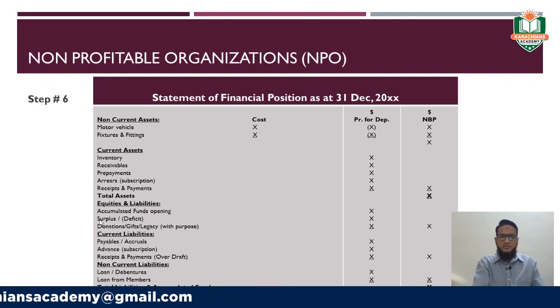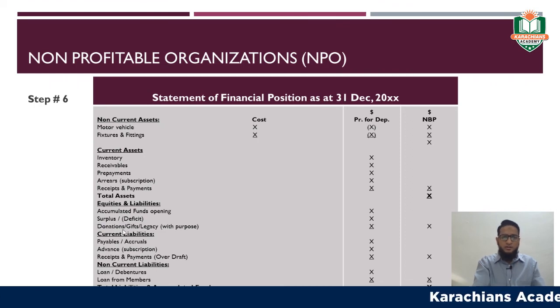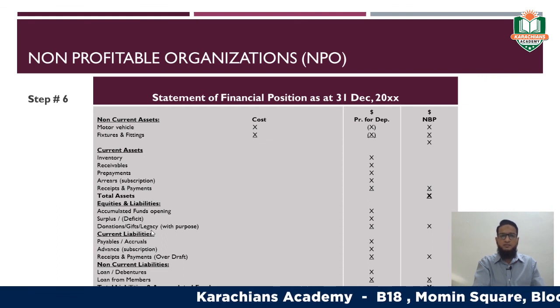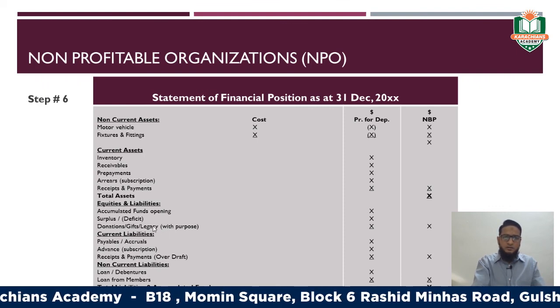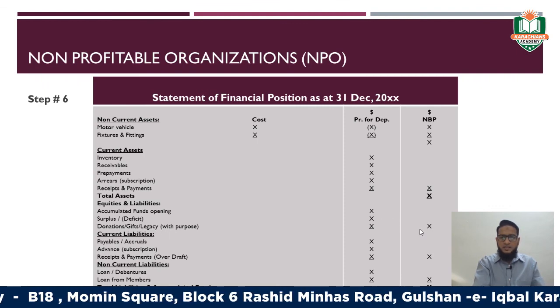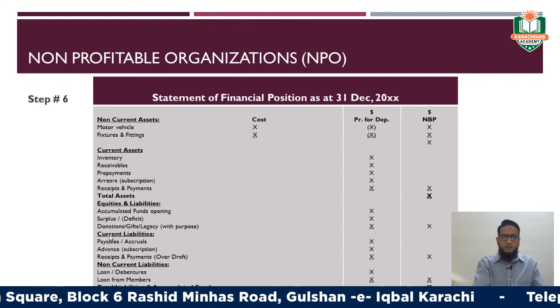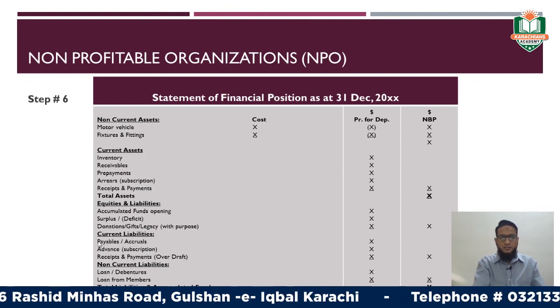Then add the surplus or less the deficit if the firm has faced loss. Then add the donations, gifts, legacy if these have been received with a specific purpose only, right? Then make the total and write it in the last column. Then it will be followed by the current liabilities.